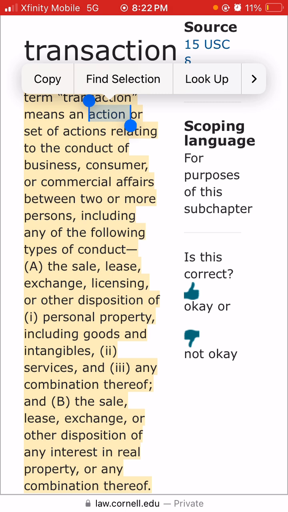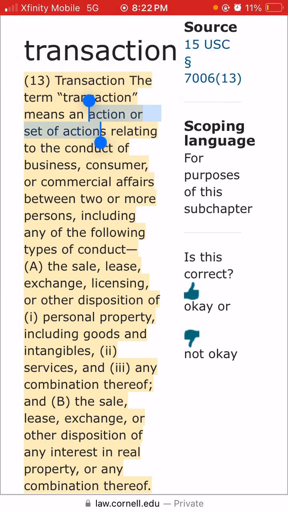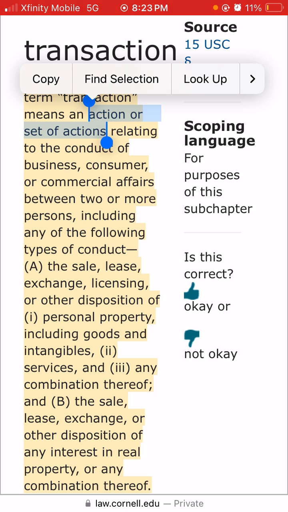It's going to get down here to what business is, but just see right here. Some action you're doing between you and another person, and we'll look up person in a little bit. And this is the type of conduct you're doing when you're entering a transaction.